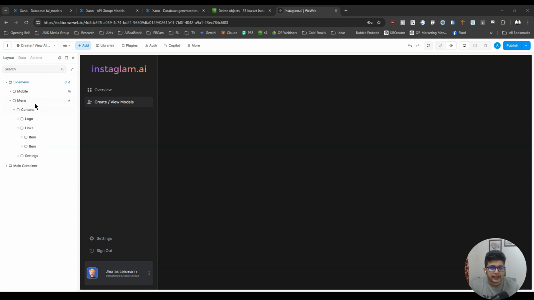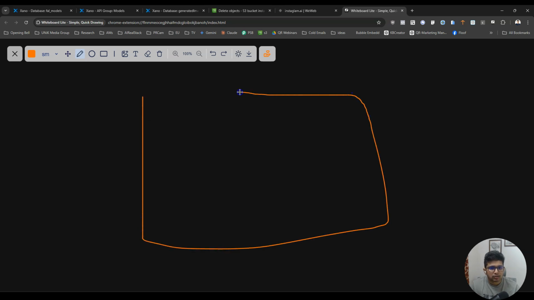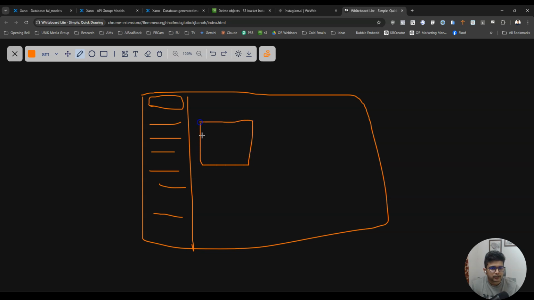Okay, so how I kind of envision this is, we will have our app like this, we have our menu, our logo, and we have these things here. And for create or view AI models, I think it should be boxes like this with the AI model's name, right?